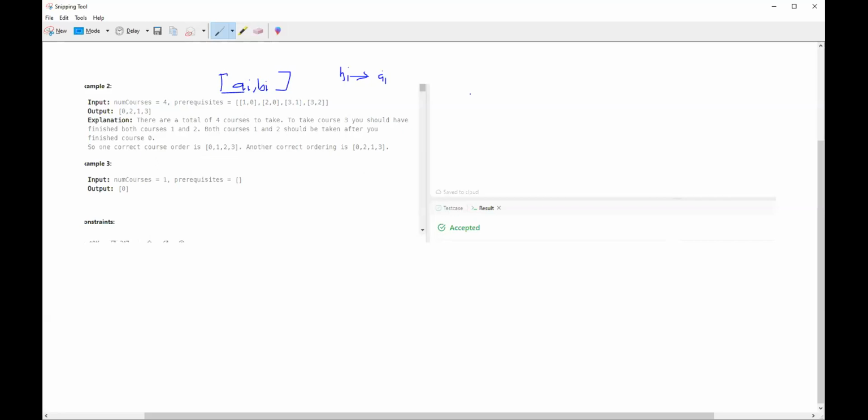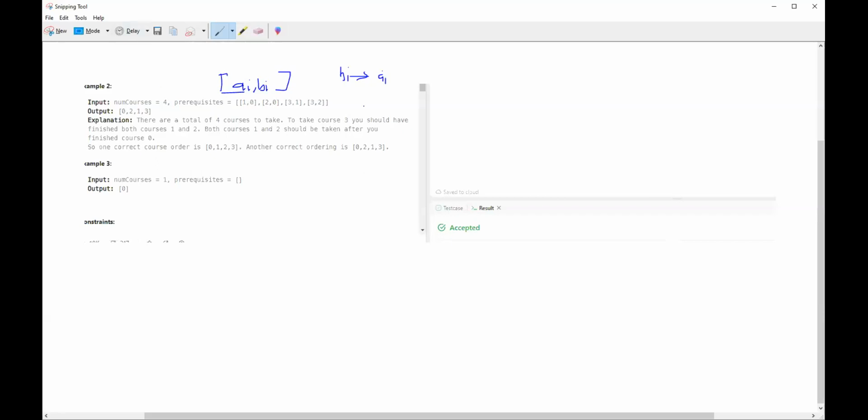And then we pre-process the elements who depend on no one, right? Those are the classes we can take first, the classes with no prerequisites, essentially. And then after taking those classes, we'll have fulfilled at least one more prerequisite. So then we can take the other classes that depended on the ones that had no prerequisites. If we take those ones out and reduce the in degrees sequentially, then eventually, if we are able to take all the courses, every element at one point will have an in degree of zero, meaning it has no previous dependency.